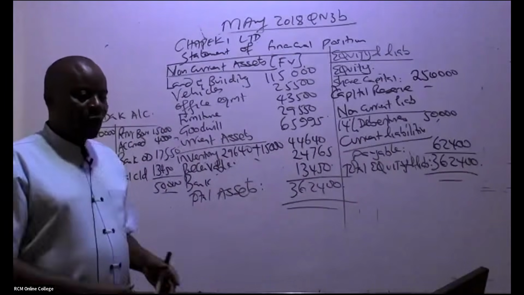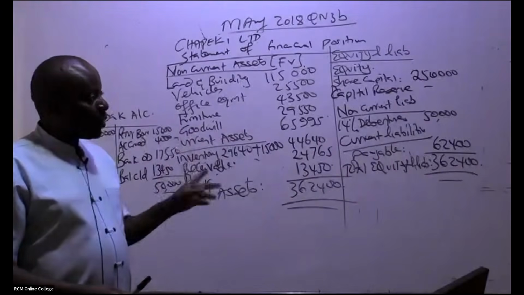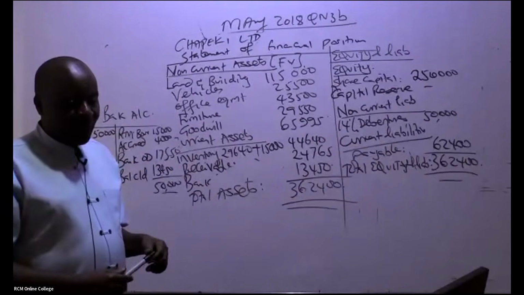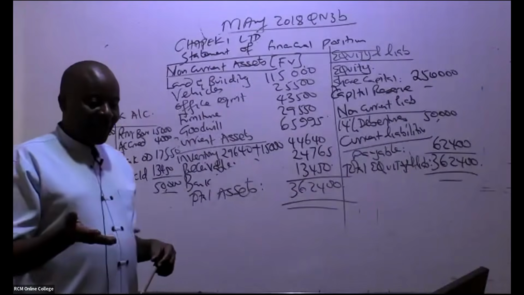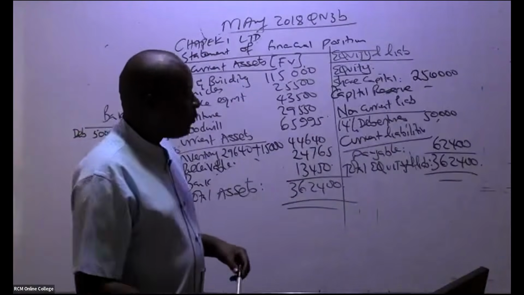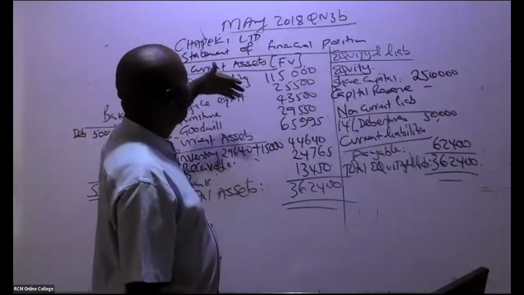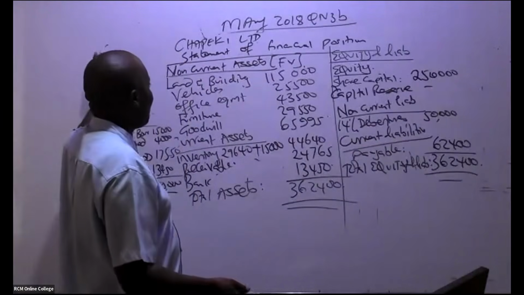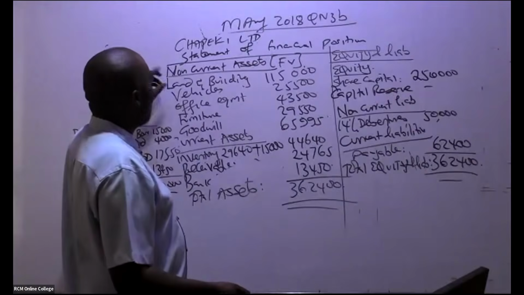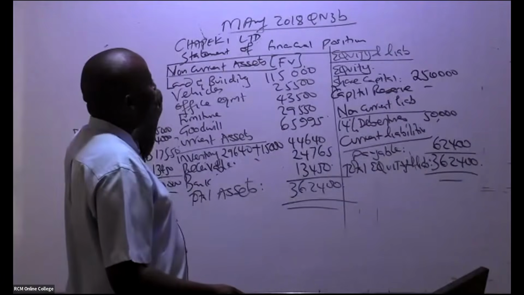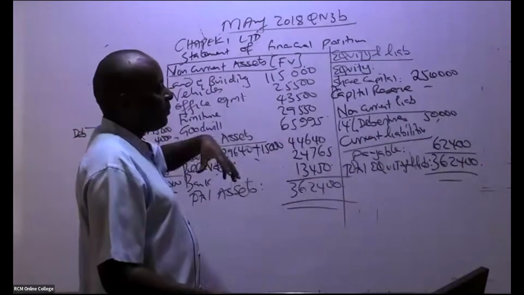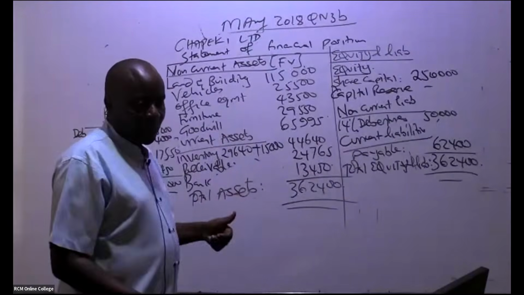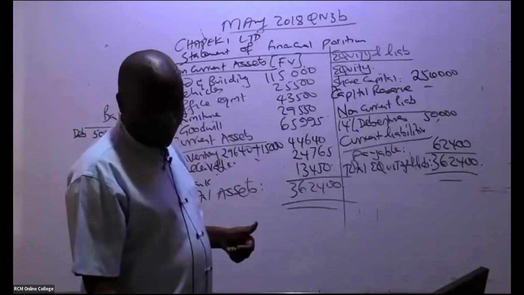But in an exam situation, it will be very hard for you to balance that question within the time. It has taken me more than 1.5 hours to do this. Maybe you have forgotten all the other procedures. But you see Roman 2, where they want you to put Chapeki Limited's statement of financial position, some of these things you don't even need any workings for. You can go and post them and you'll be able to pass.